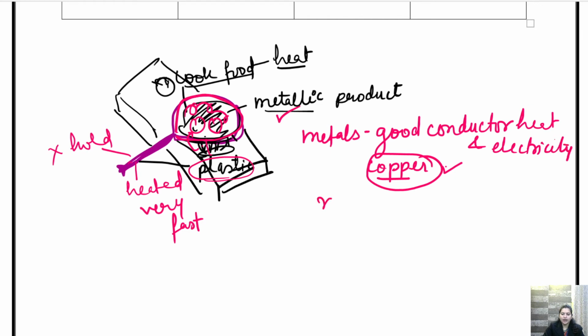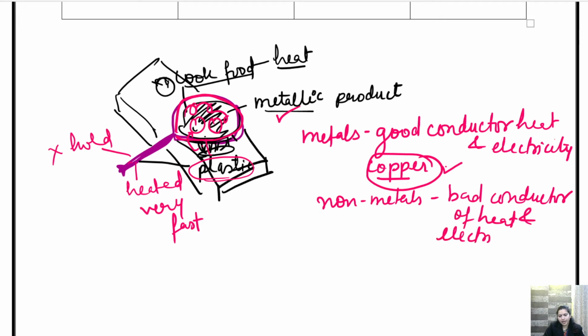Whereas non-metals are bad conductor of heat and electricity. And we know that both are important. Metals, non-metals, conductors, insulators, both are important for the material or substance we prepare.